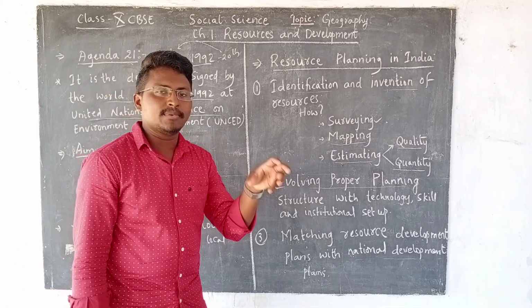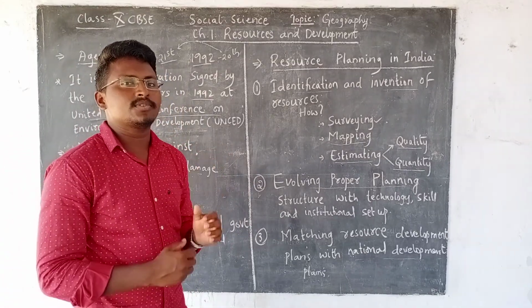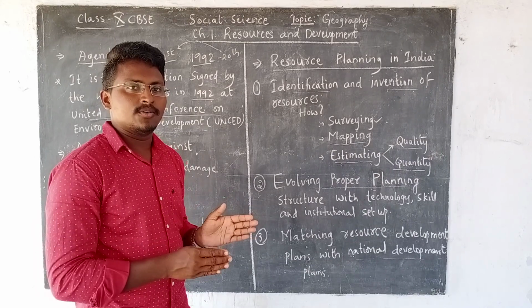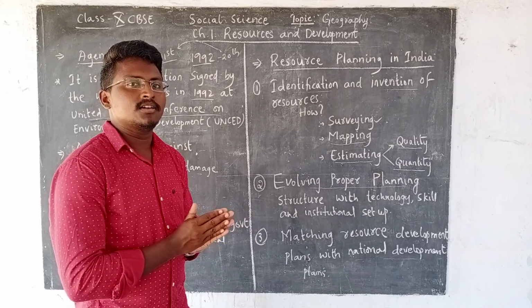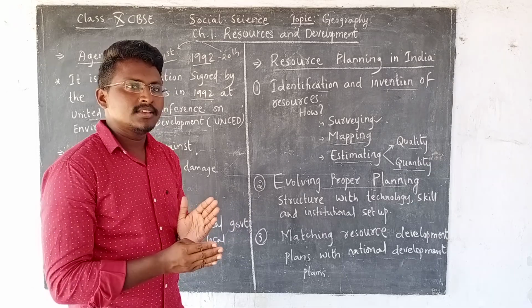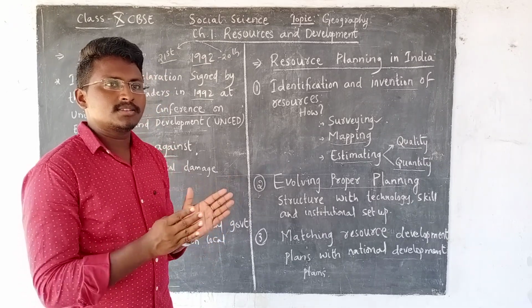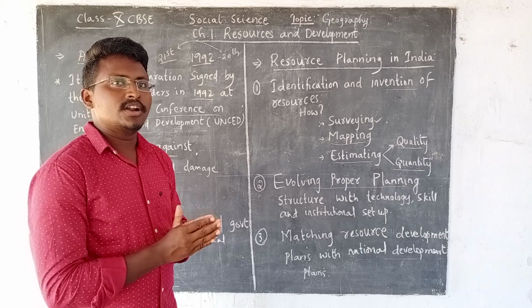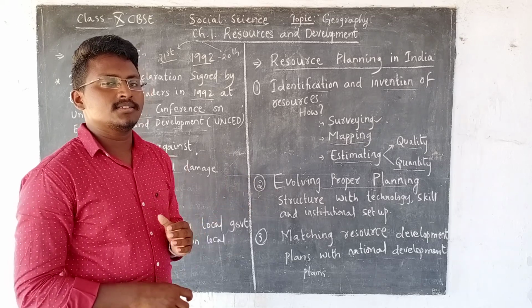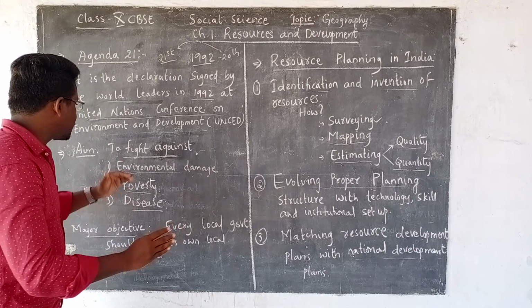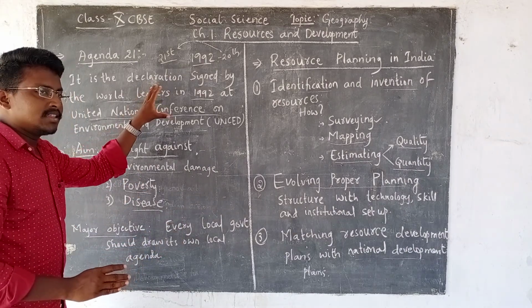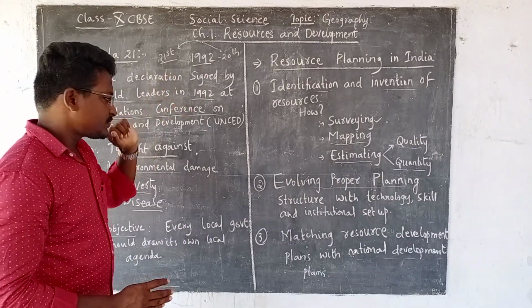You all know day by day we are facing different types of diseases. For example, right now the entire world is facing the corona situation. So whenever any disease occurs for the entire world, all these countries together join to fight against these kinds of diseases. So to fight against these three things, they signed Agenda 21.